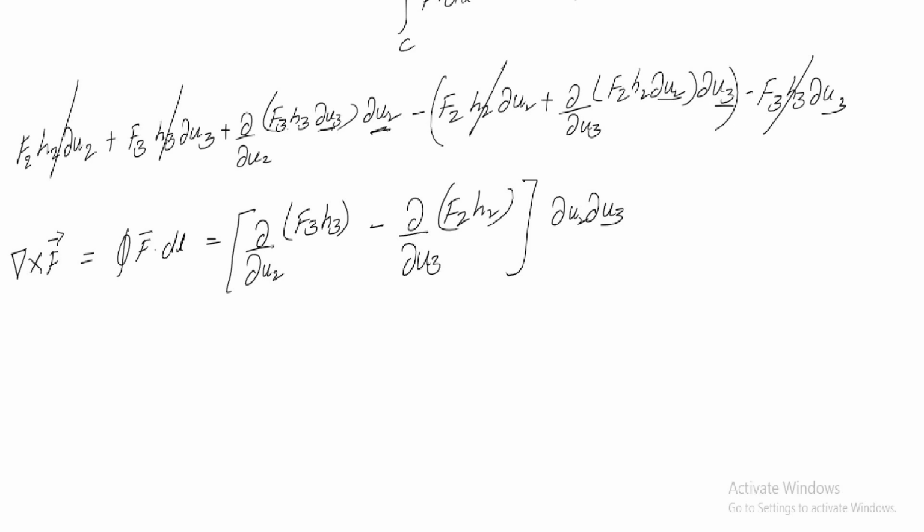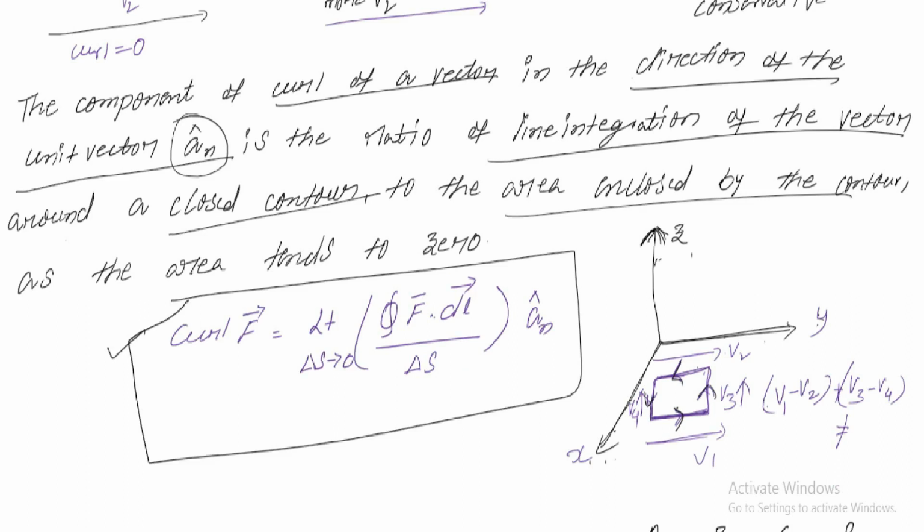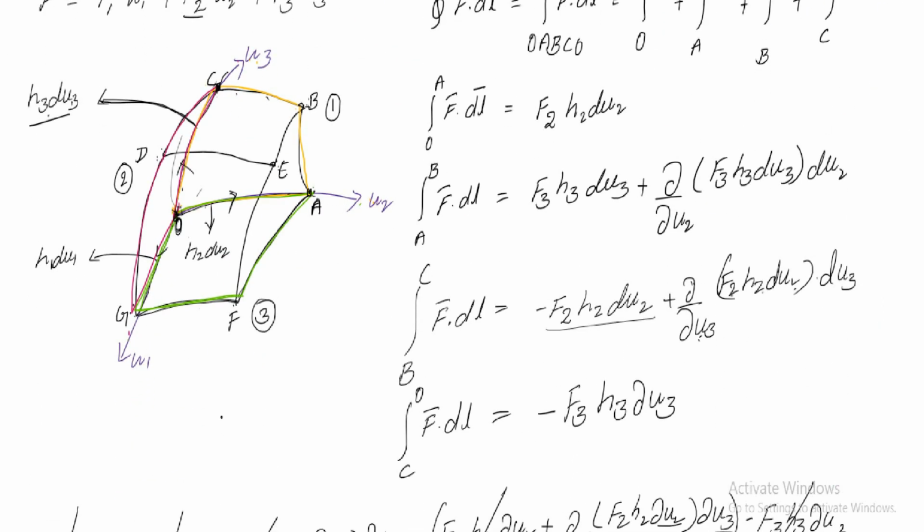But according to the curl, we take the limit delta s tends to 0 and divide by delta s, which is nothing but the differential surface. For OABC, the differential surface: one line is h2 du2 and the other is h3 du3.